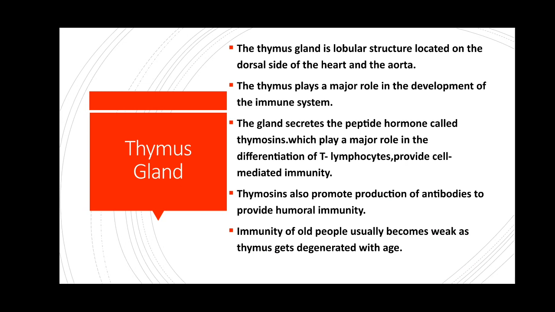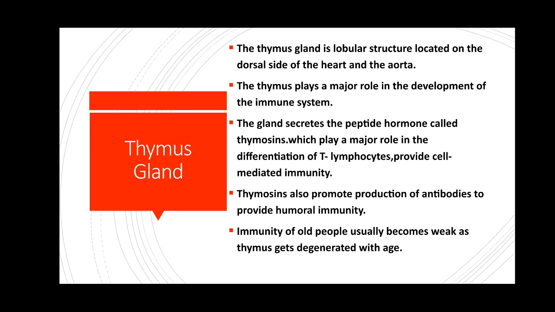The gland secretes the peptide hormone called thymosin, which plays a major role in the differentiation of thymus lymphocytes. Those are called T lymphocytes, and they provide cell-mediated immunity. Thymosins also promote production of antibodies to provide humoral immunity.